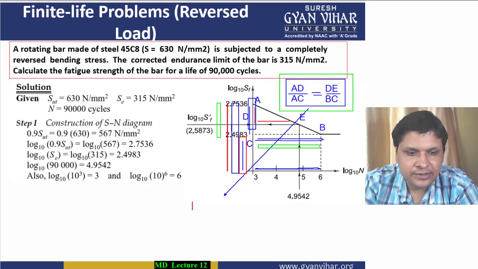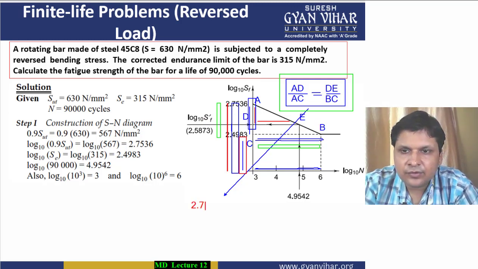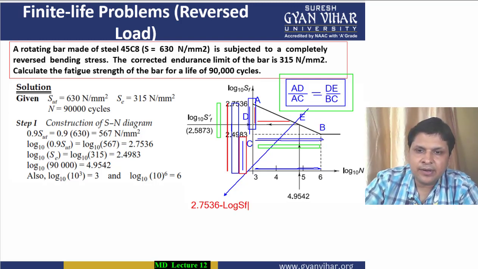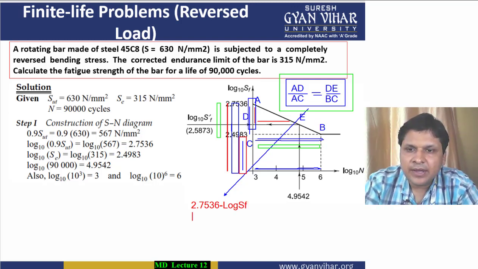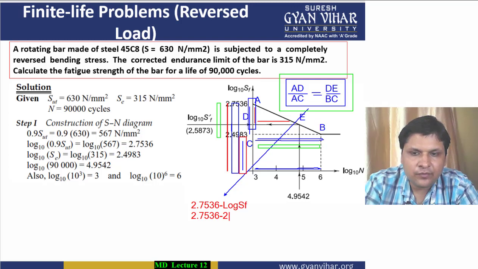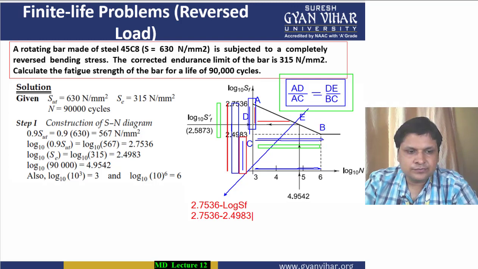You will write it in this way: 2.7536 minus log of SF value, and divided by, in place of AC, what you will write again? 2.7536 minus AC, which is 2.4983. So in this way this is the LHS.